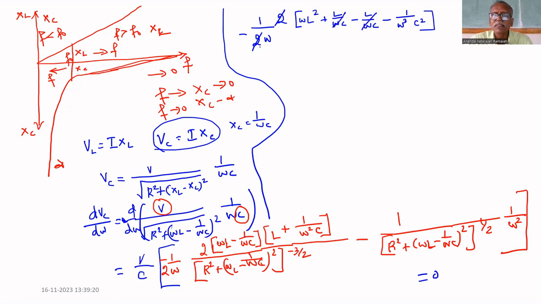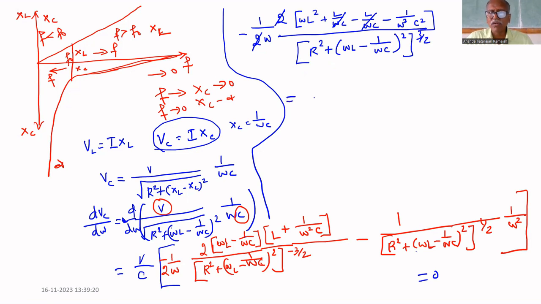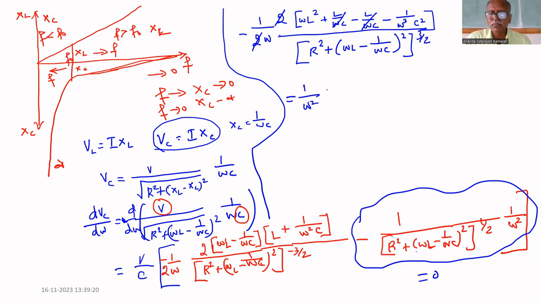These two getting cancelled, divided by R square plus omega L minus 1 by omega C whole square to the power 3 by 2 equal to, this we can bring to the right hand side, 1 by omega square, 1 by R square plus omega L minus 1 by omega C whole square to the power 1 by 2.